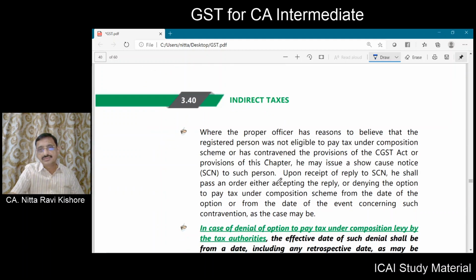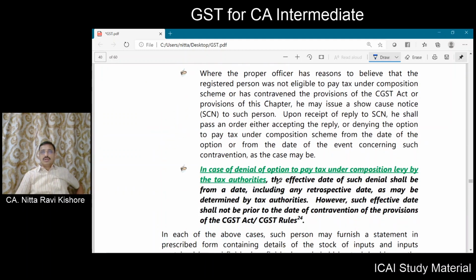Then what will happen? If the tax authority has reason to believe that the person is not eligible for the composition scheme or contravened the CGST Act, he will give a show cause notice. Once the show cause notice is given, the taxpayer will reply. With this reply, the tax authority may be satisfied.